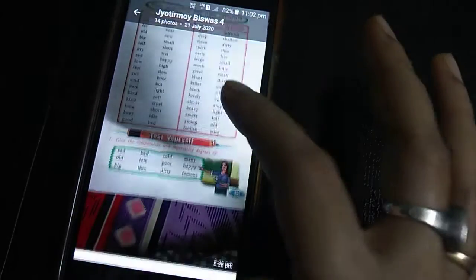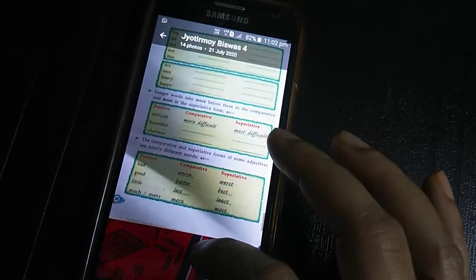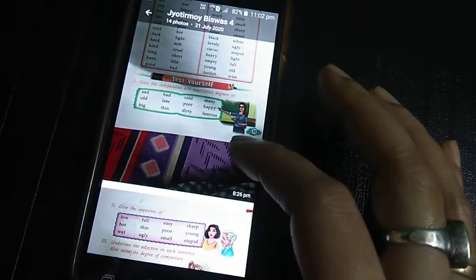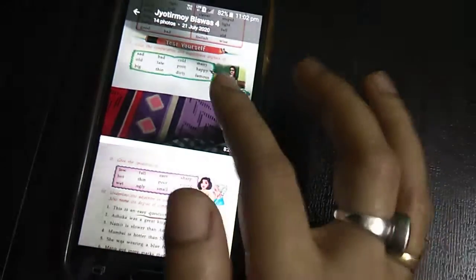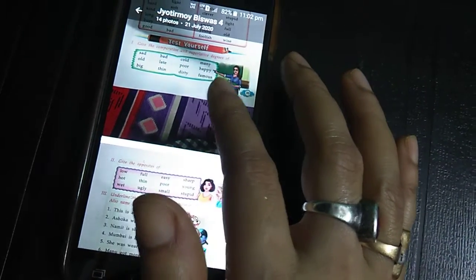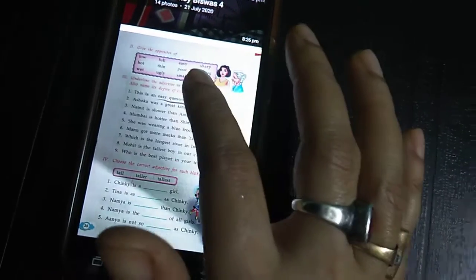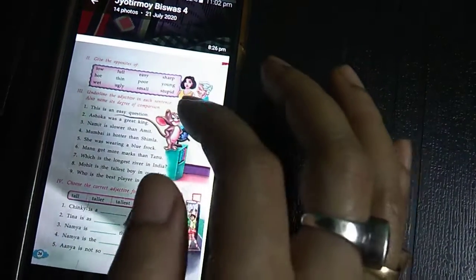Now let's check once. Many, more, most. Bad, worse, worst. Cold, colder, coldest. Old, older, oldest. Late, later, latest. Poor, poorer, poorest. Happy, happier, happiest. This one you can do by yourself in your copy. Now give the opposites. Number 2 also you will do in a copy. Low, high; full, empty; easy, hard; sharp, blunt.